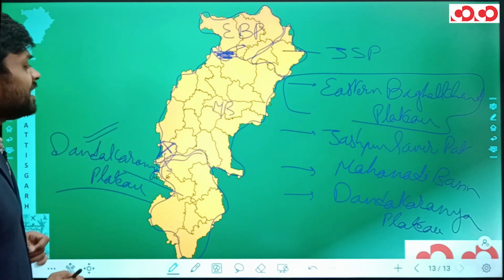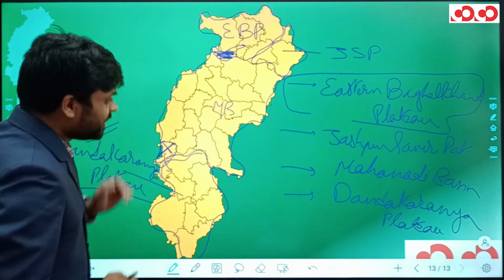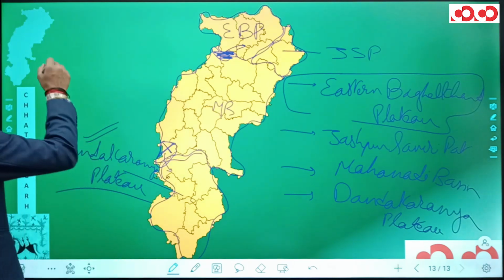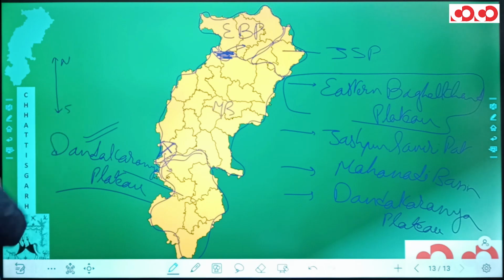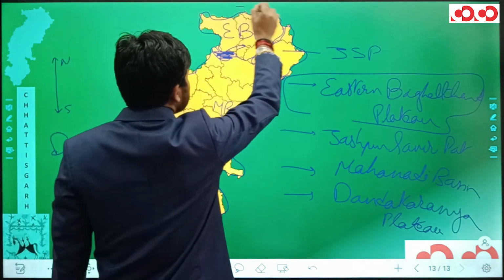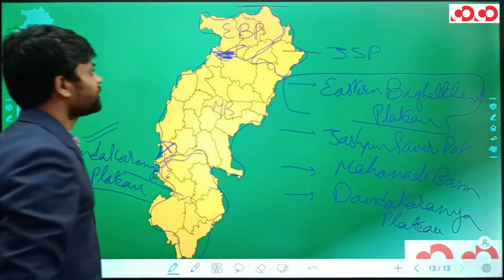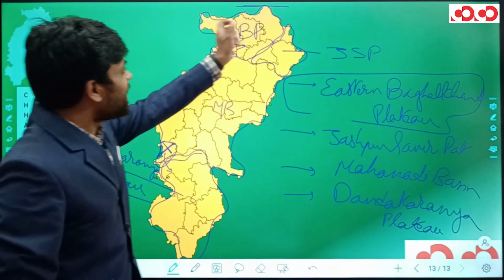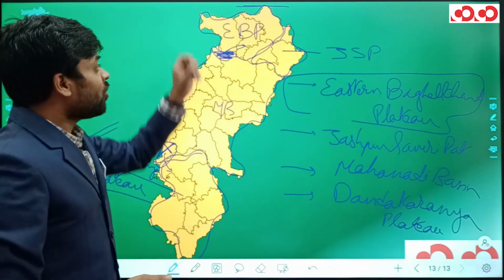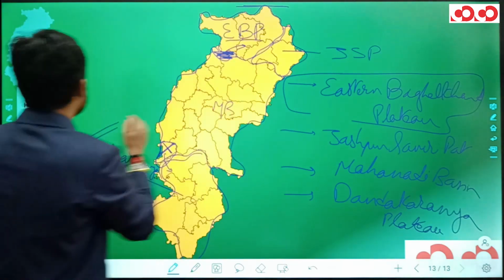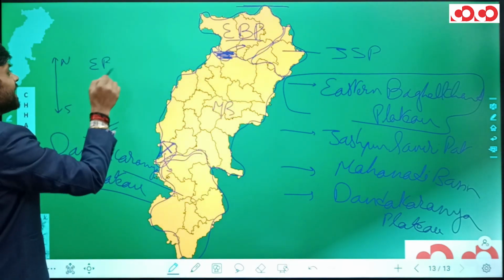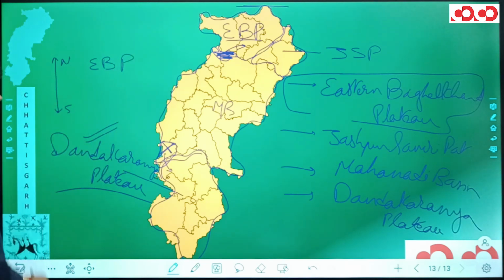Now, if we look at these physical divisions in the form of a series from north to south, the northernmost part of Chhattisgarh, the Ramanujganj Tehsil of Balrampur district, is included in the Eastern Baghelkhand Plateau.